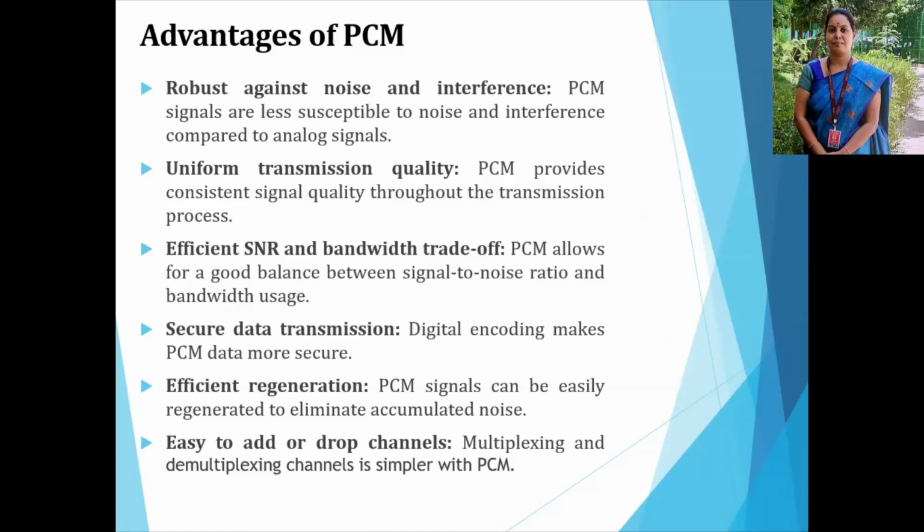Then the next one is efficient signal to noise ratio and bandwidth trade-off. Pulse code modulation allows for a good balance between the signal to noise ratio and bandwidth usage. Then it produces a secure data transmission between the transmitter and receiver. Digital encoding makes PCM, pulse code modulated data, more secure. So for security purposes, we can use pulse code modulation.